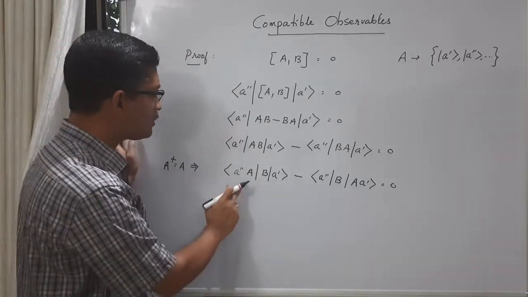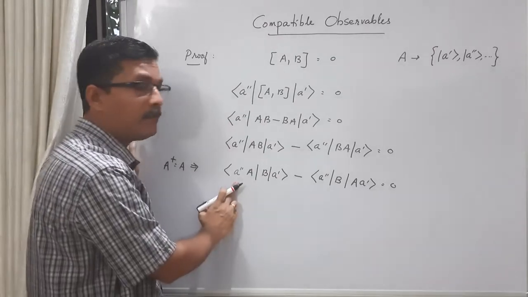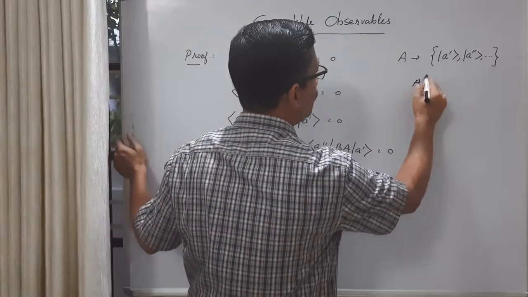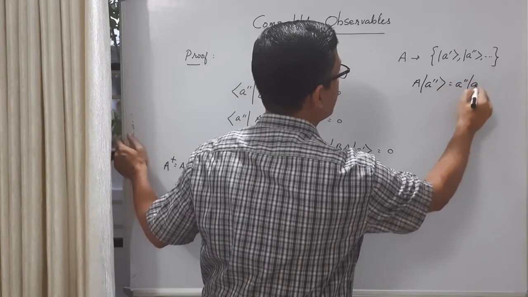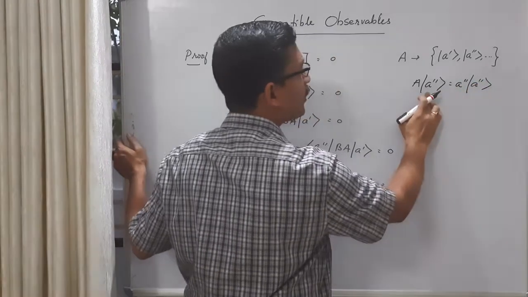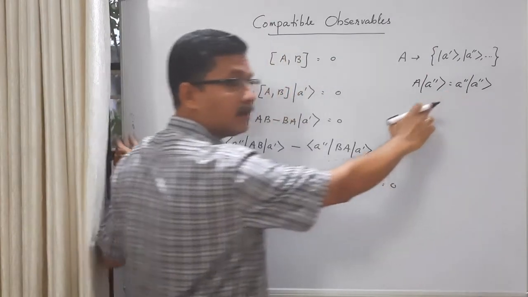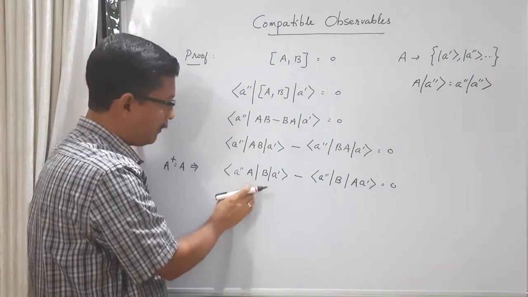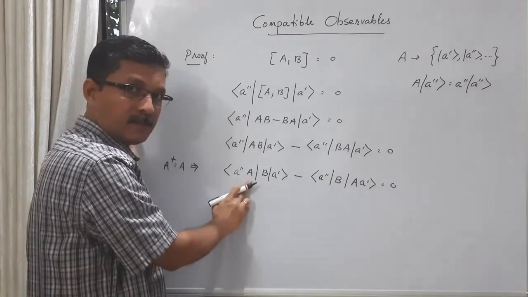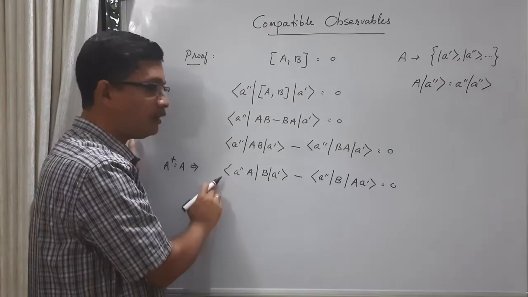And what is the result of A acting on A double prime? A acting on A double prime, we get A double prime, ket A double prime. This ket A double prime is labeled after the corresponding eigenvalue A double prime. And this eigenvalue is real, so we can take it outside the bra vector.